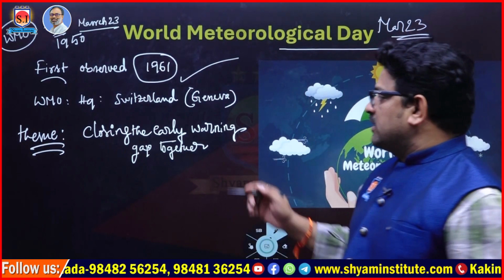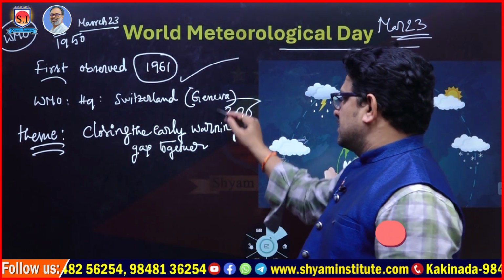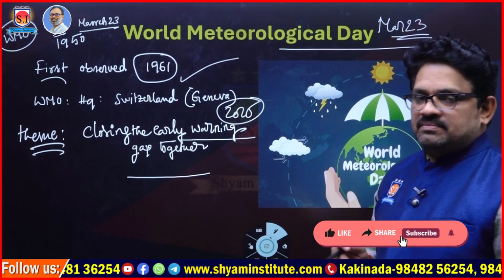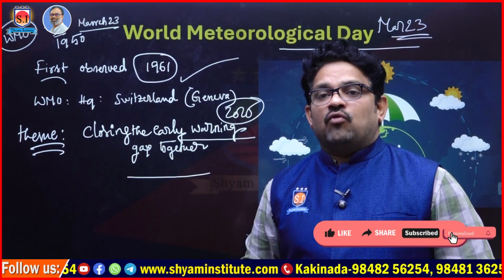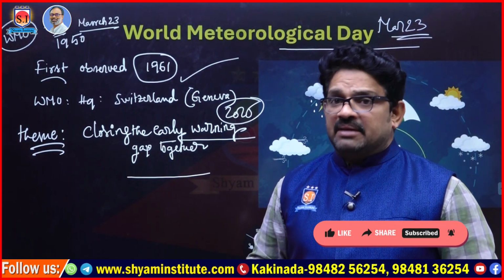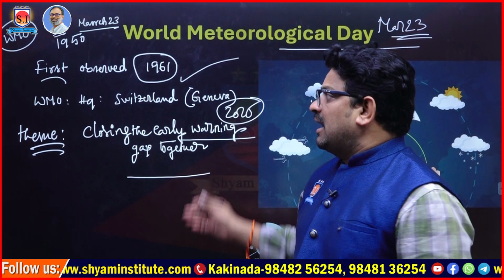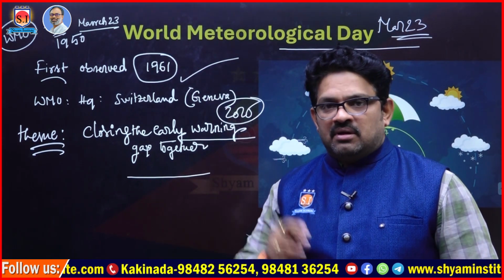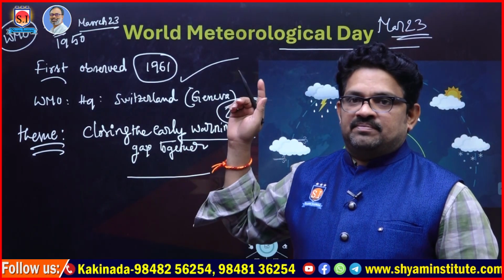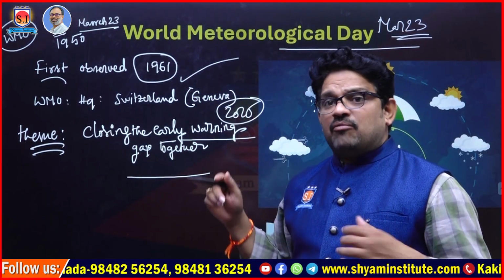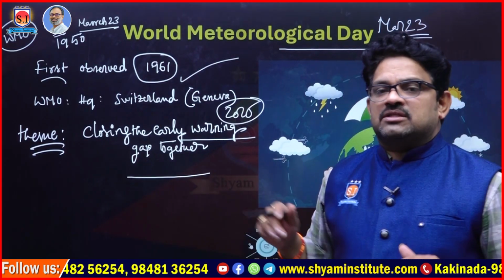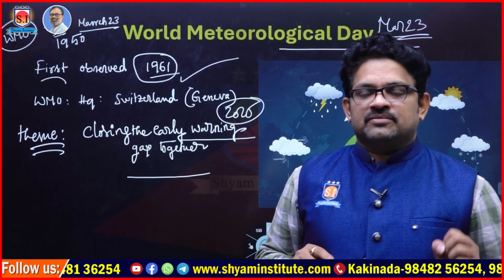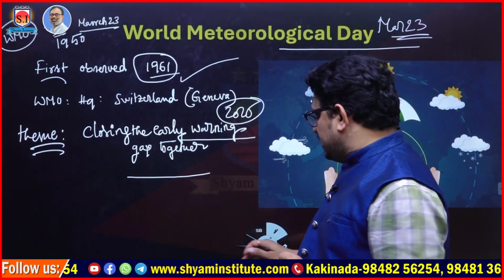The theme for the year 2025 for this day is 'Closing the Early Warning Gap Together'. The World Meteorological Organization was officially established in 1950, but we have been following this Meteorological Day since 1961. That is a point. So these are the burning issues we have.